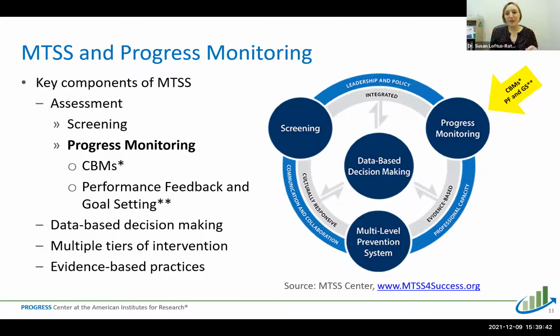So this visual here shows some of the main components of MTSS and how they work together. I'll start off briefly by talking about screening, which we won't put a lot of emphasis on today, but that's a really important step in the MTSS framework where we're identifying those students who we're concerned about, who may not be meeting the benchmarks that we have set for them.